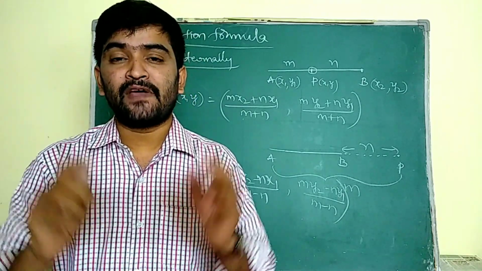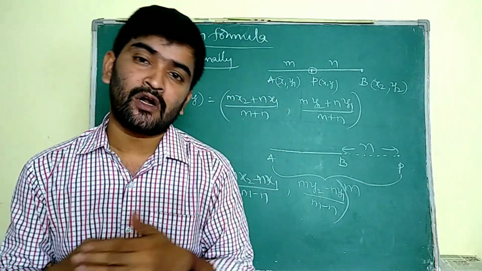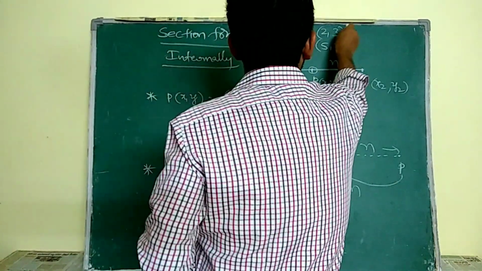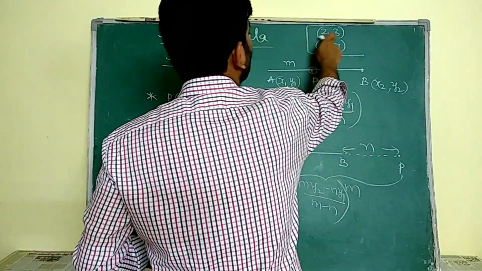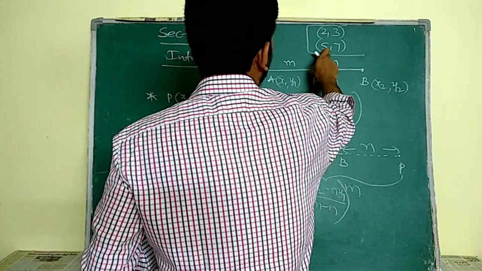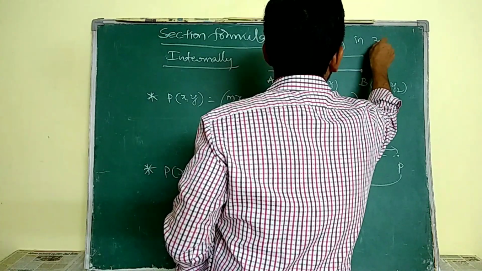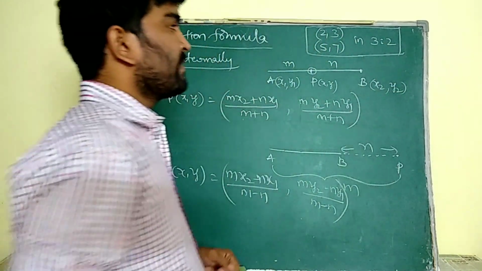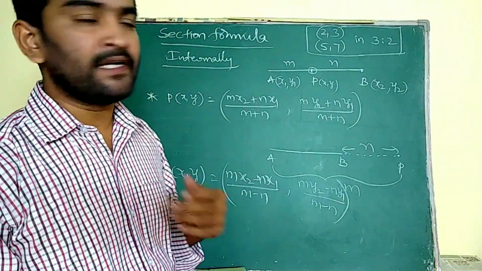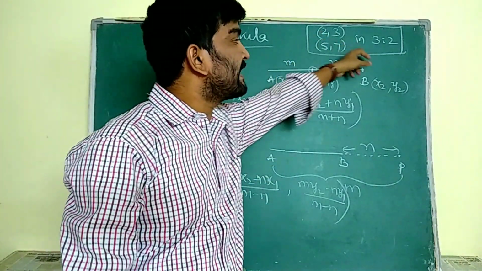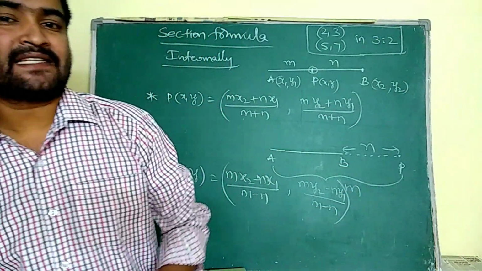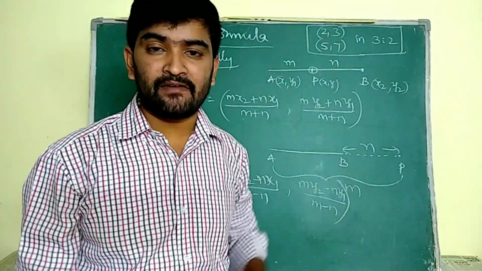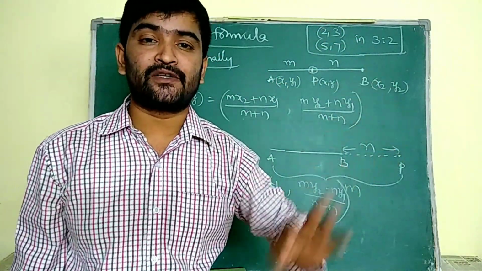Why? Because if we take the points in our own order, the ratio may change. He may ask you to find the point which divides (2, 3) and (5, 7) in 3:2 ratio. That means he is asking us to find a point which divides these two in the ratio 3:2. So we have to take the first point as (x1, y1) and the second point as (x2, y2) only.